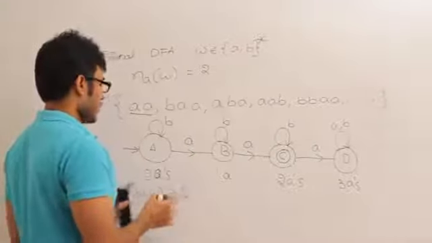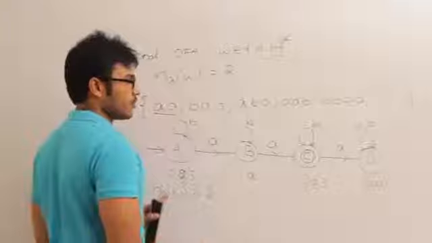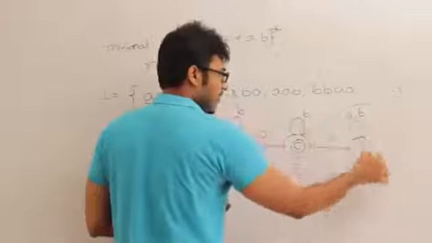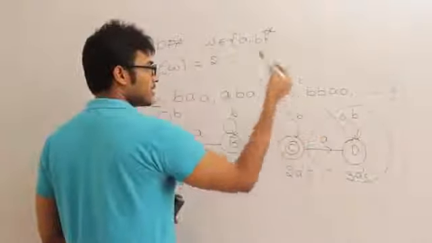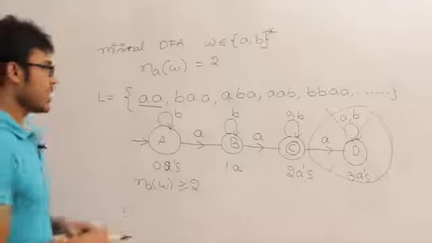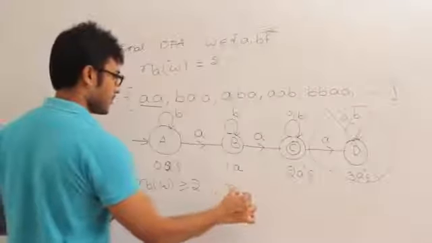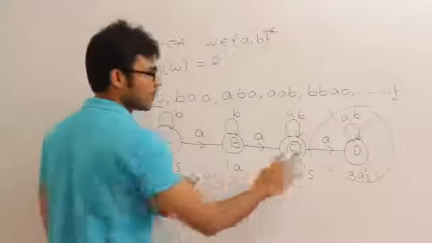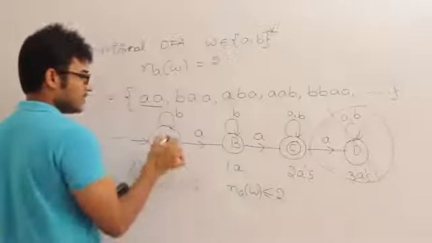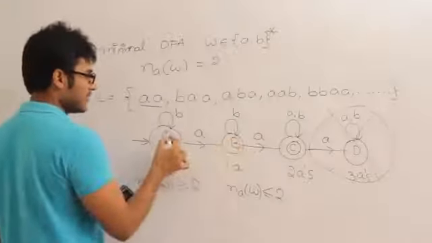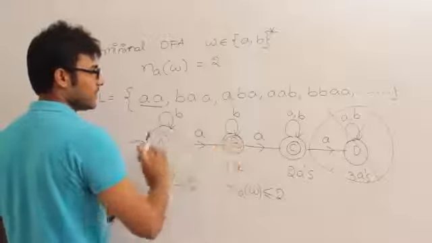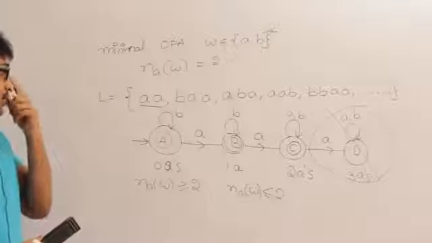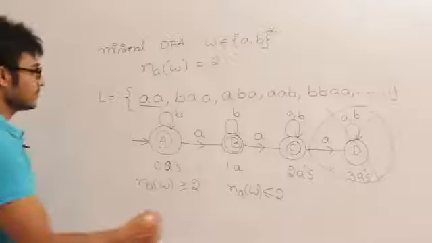Now if I have to do number of a's greater than or equal to 2, it will not contain this entire part. It is going to be this, right? And what if the number of a's in W should be less than or equal to 2? Then it is even going to contain all the parts, and A is going to be final and B is going to be final. The same way how we did for the string length, it is going to be same. So this question can be extended to any number of varieties. Got it?